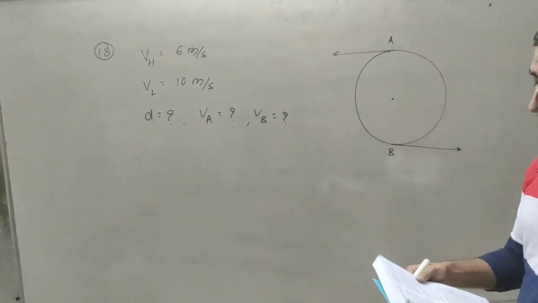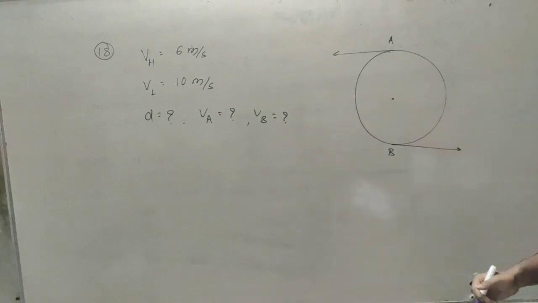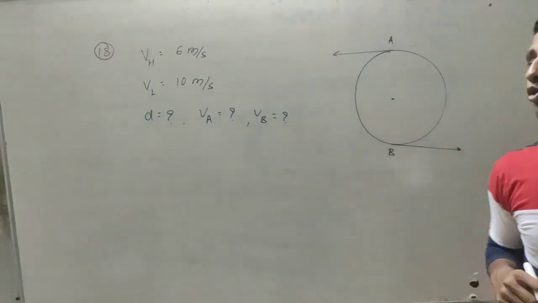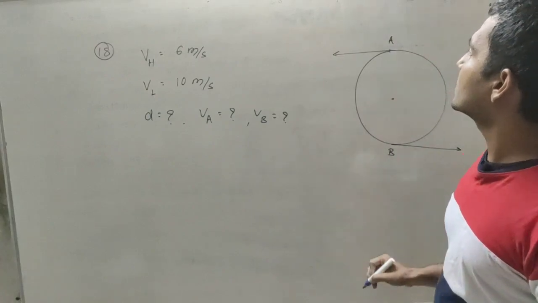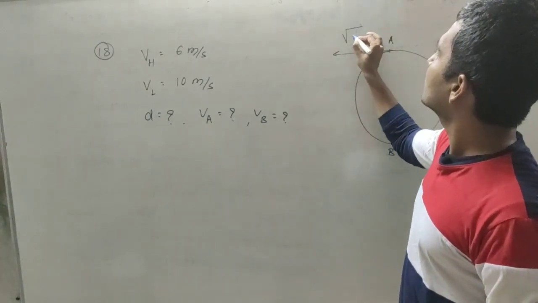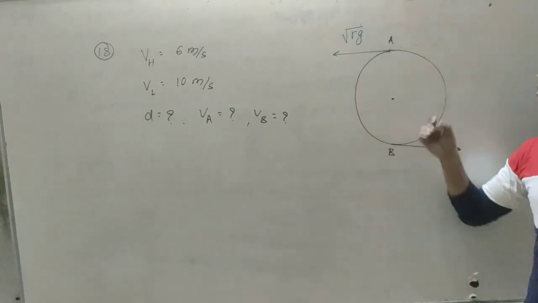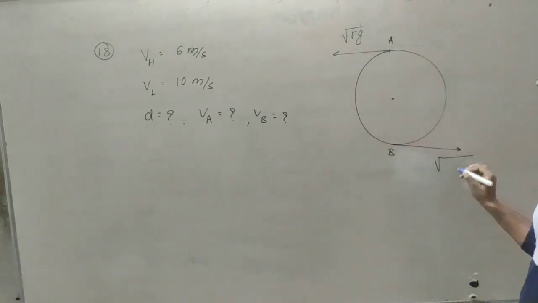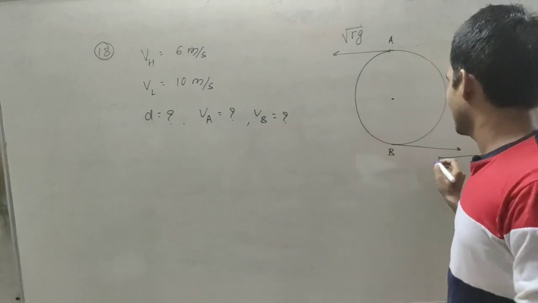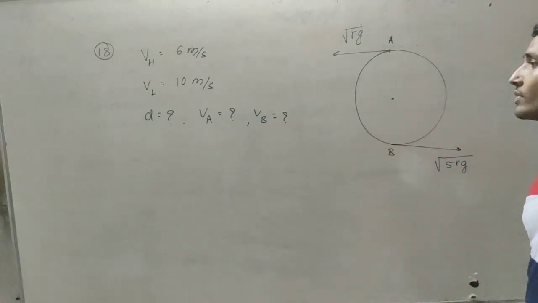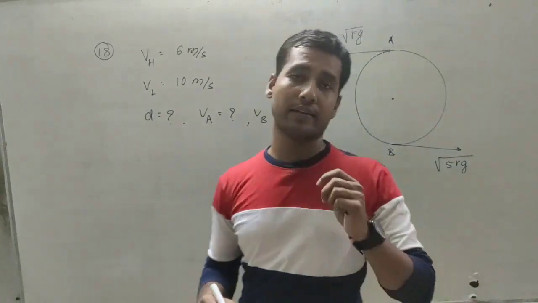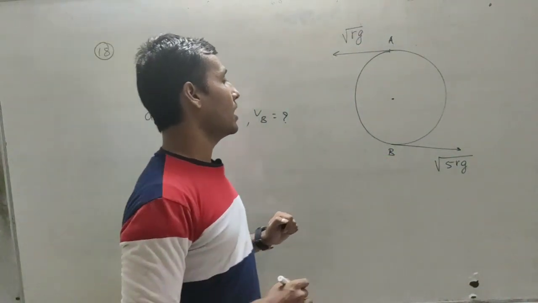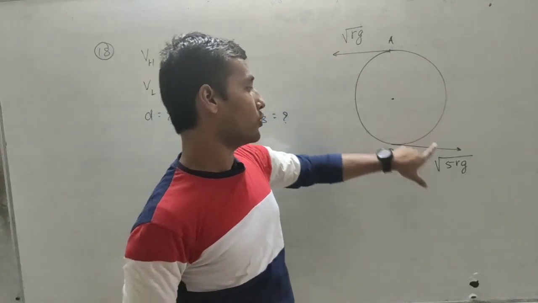In this problem, first we have to find the diameter of the sphere. We know that in vertical circular motion, the velocity at the top position is root rg. Means at the top position the velocity is minimum, that is root rg, and at the bottom position the velocity is root 5rg. To find the diameter, first I will find the radius. So how can we find the radius? We have two values, root rg and root 5rg.